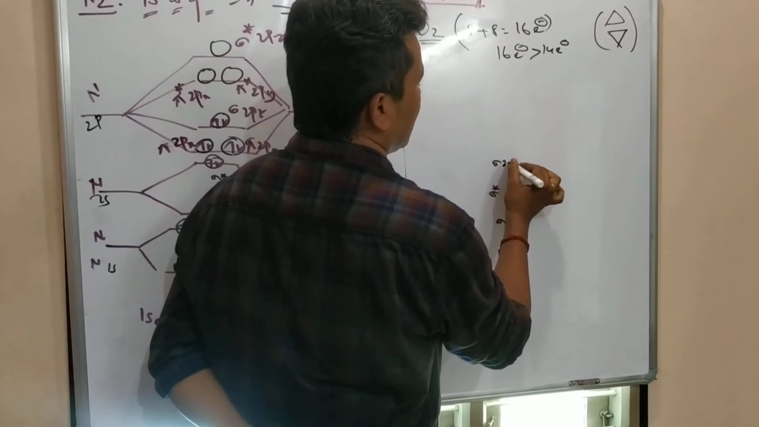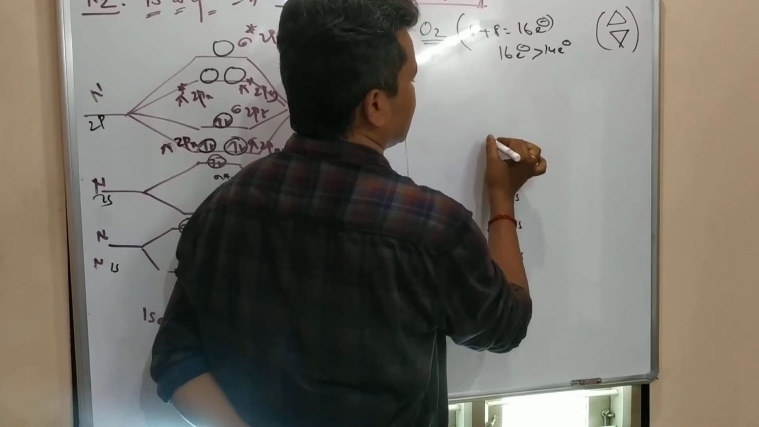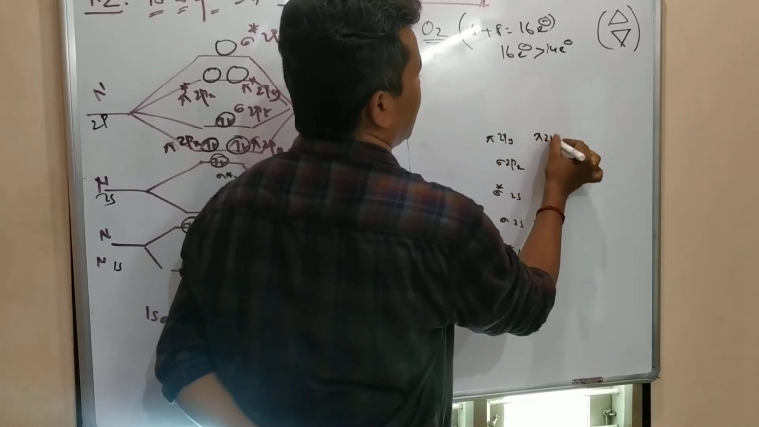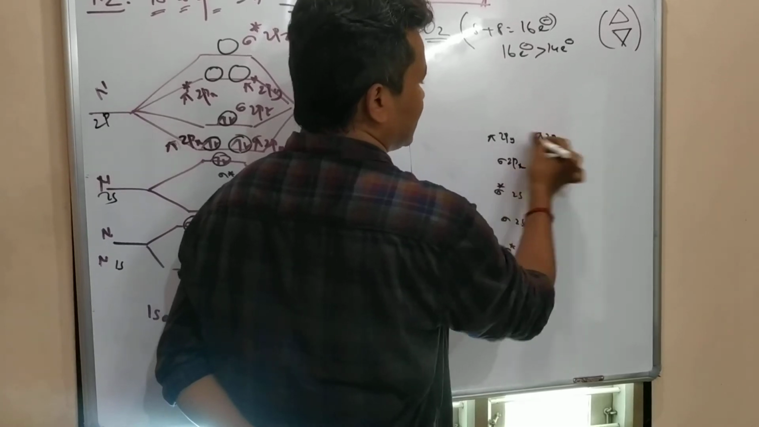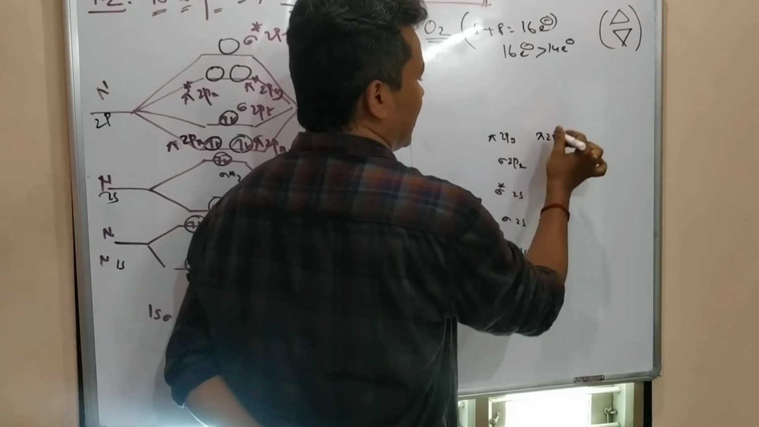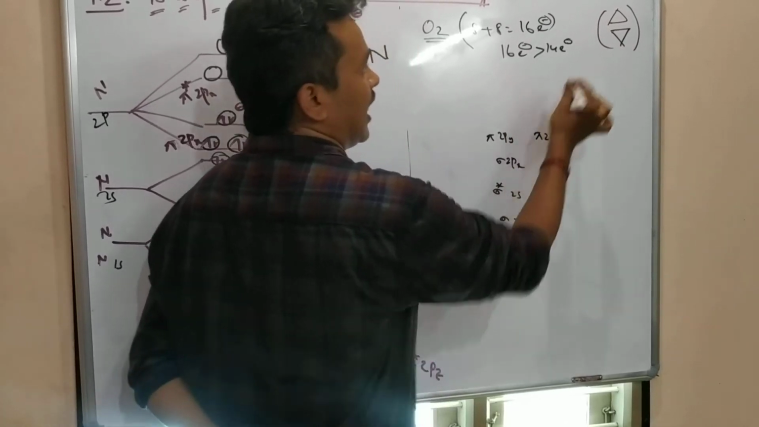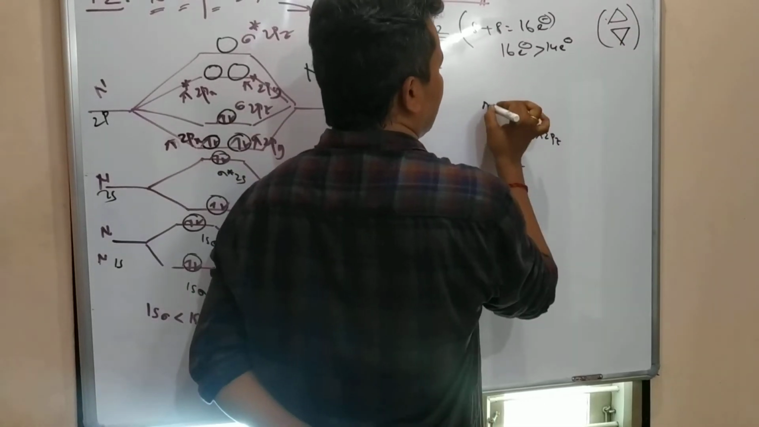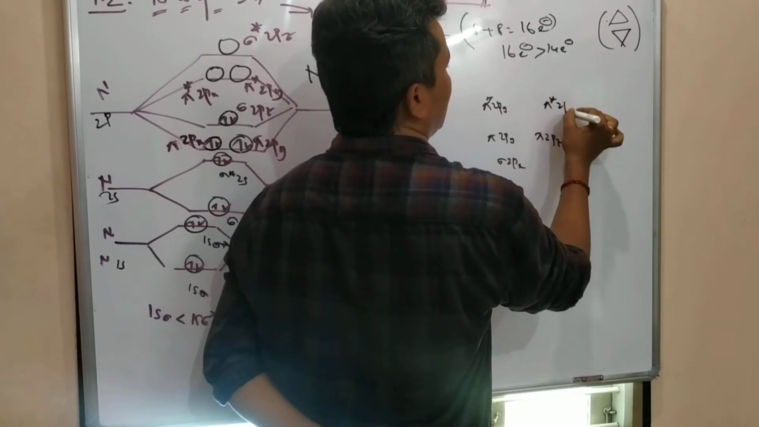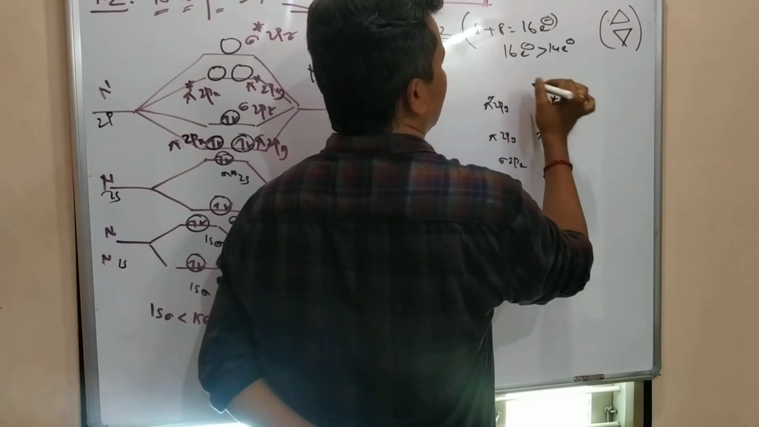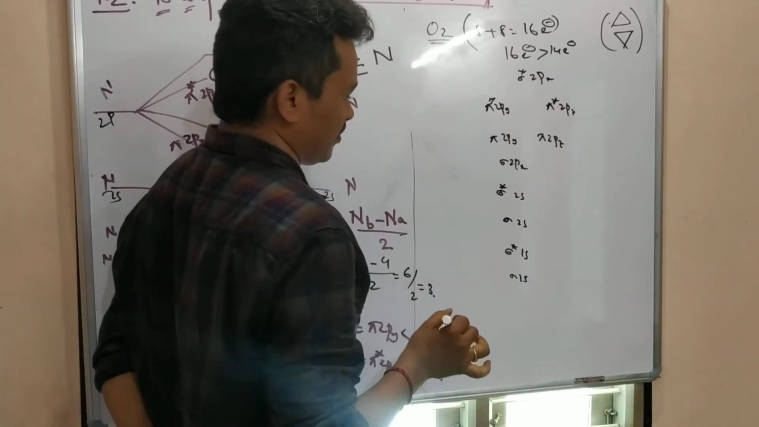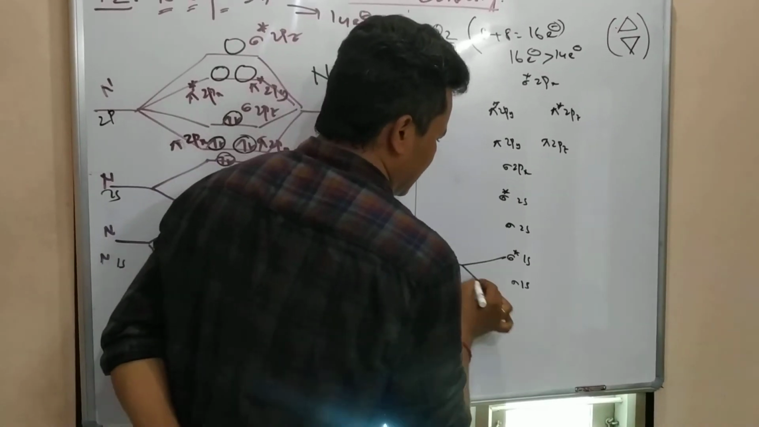Sigma 2px, pi 2py, pi 2pz. It's like a triangle, like this, no? And here what is there? Pi star 2py, pi star 2pz. Here sigma star 2px. If you want to, you can write like this.